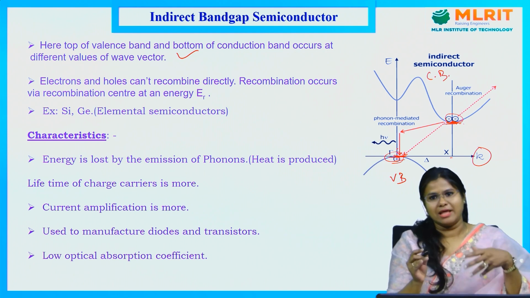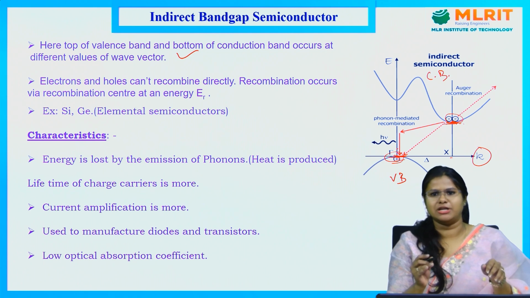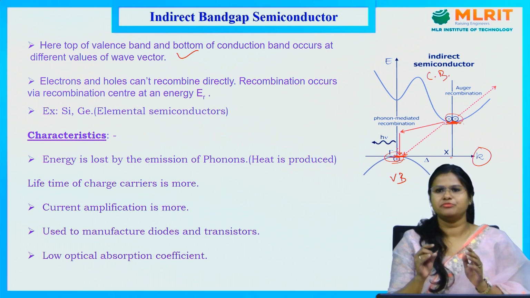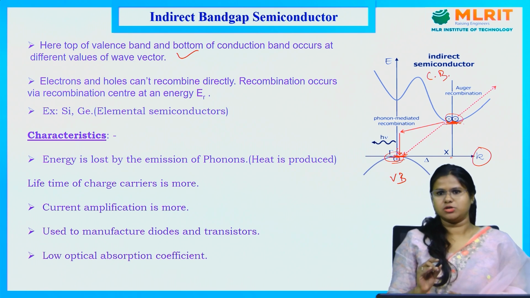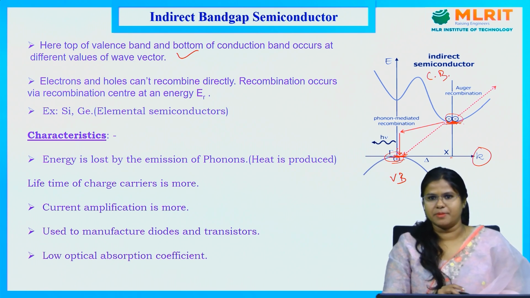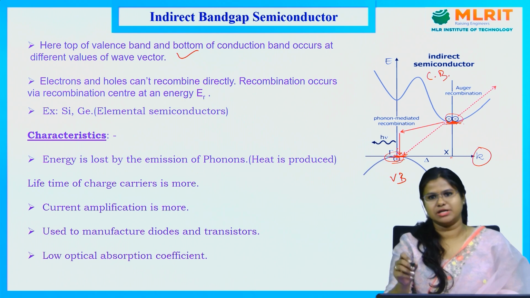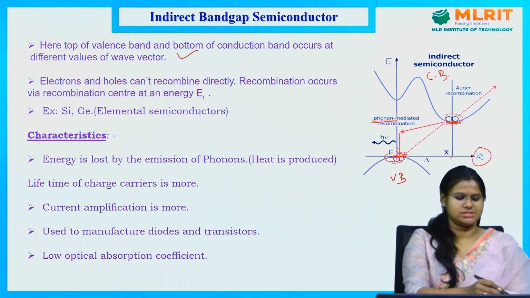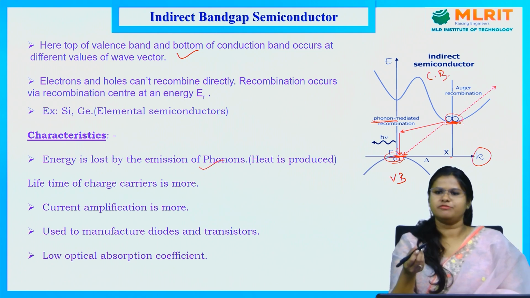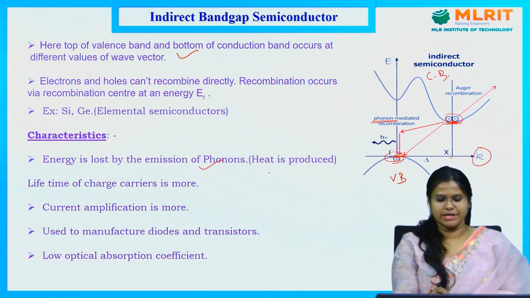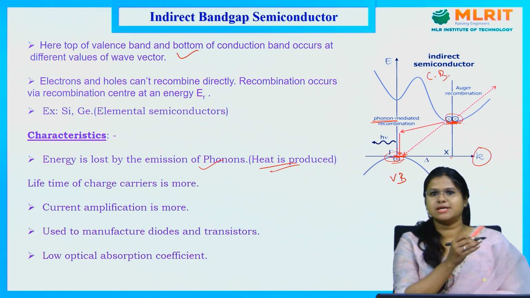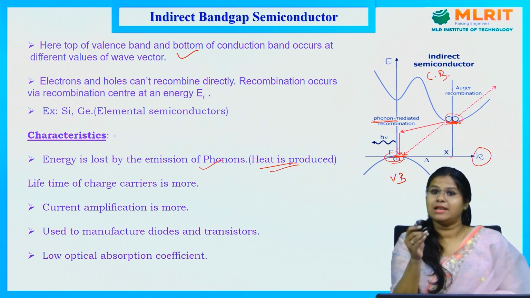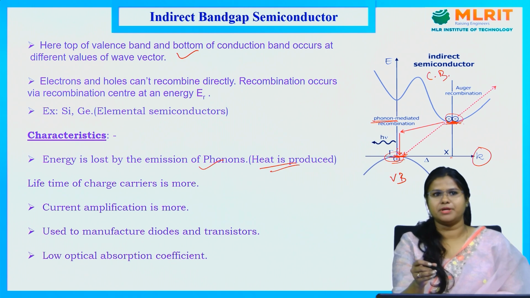So we will have some non-radiative recombination, and some radiative recombination also in the case of indirect bandgap semiconductors. As I told, this will be mediated by phonons, which are quanta of lattice vibration. So here, this energy will be lost by the emission of phonons. Because of that, heat will be produced. In the previous case, in direct bandgap semiconductor, light will be produced, but here heat will be produced.